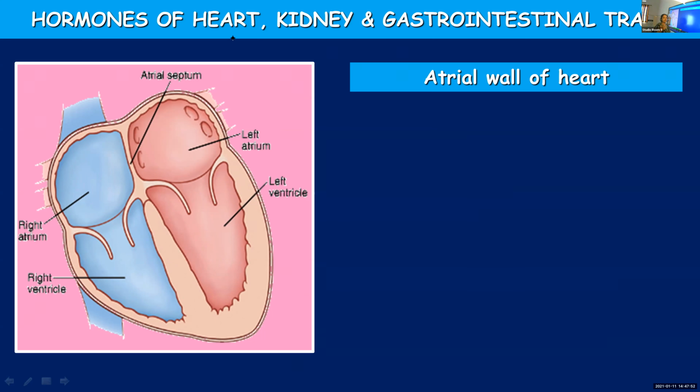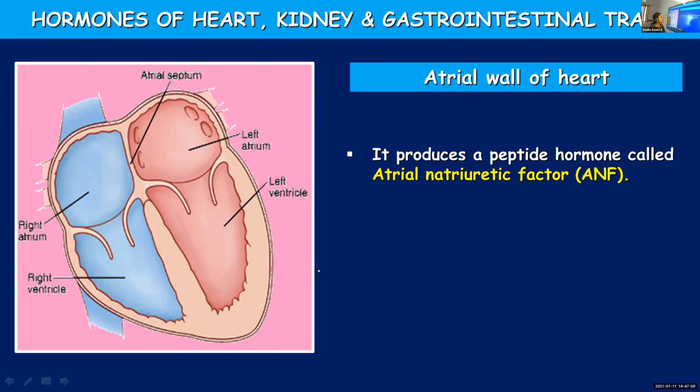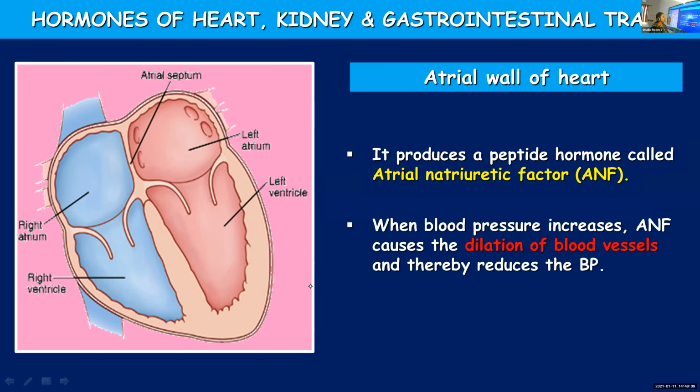From the walls of atrium or atria also, a particular hormone is being produced. You call it atrial natriuretic factor, or ANF. And what is its role? When the blood pressure increases, under the influence of this particular hormone, blood vessels will dilate.